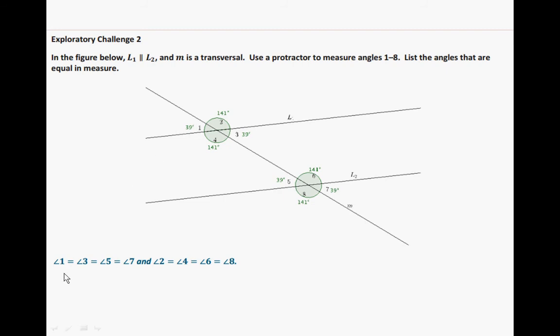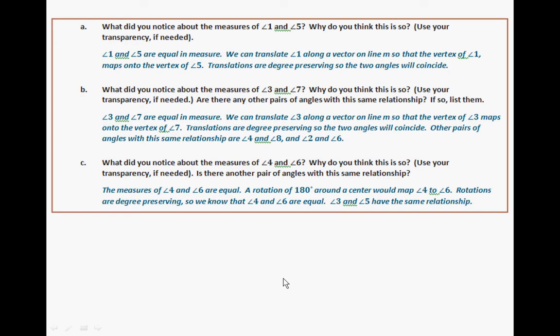But what angles are equal in measure? Well, 1 and 3 and 5 and 7 are equal, and 2, 4, 6, and 8 are equal in measure. So what do you notice about the measures of angles 1 and 5? Well, 1 and 5 are equal in measure. We can translate angle 1 along the vector on line M so that the vertex of angle 1 maps onto the vertex of angle 5. Translations are degree preserving, so the two angles will coincide. And then the same description for part B: 3 and 7 are equal in measure, again because of translation.